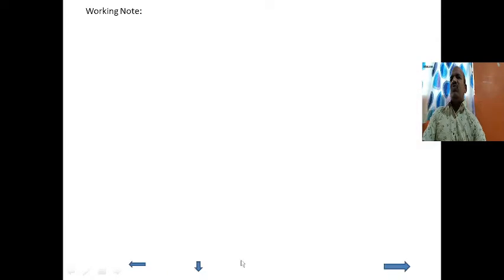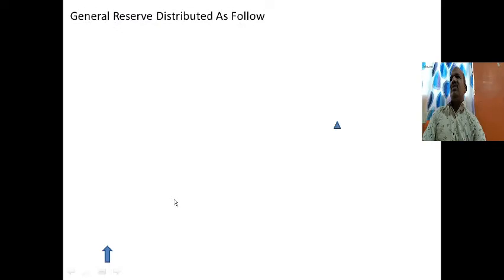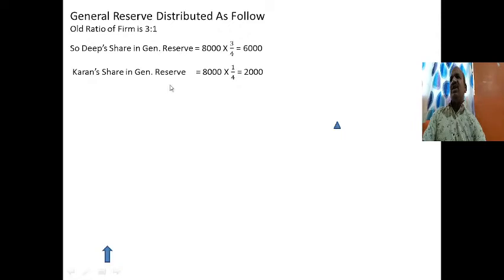We have a working note to find out how the general reserve is distributed. The old ratio of the firm is 3:1. So Deep's share in the general reserve, which is 8,000, is 3/4. We get this from 3 plus 1 is equal to 4, so 3/4 and 1/4, that is 6,000. Current's share in the general reserve is 8,000 into 1/4, which is equal to 2,000.